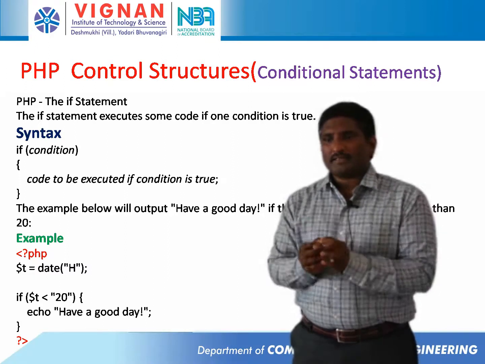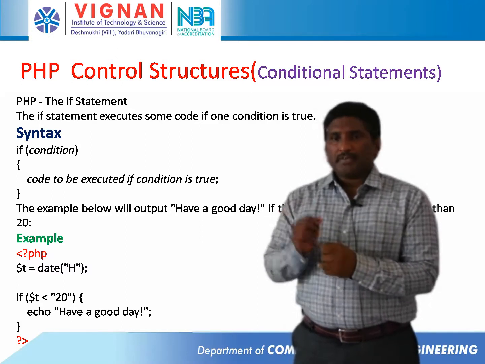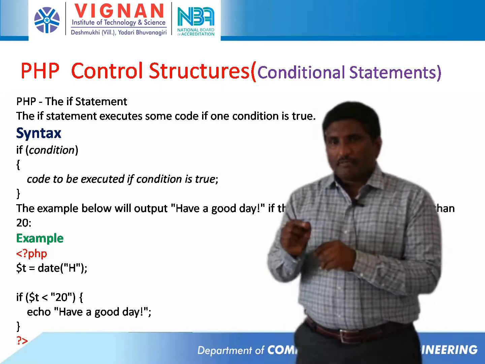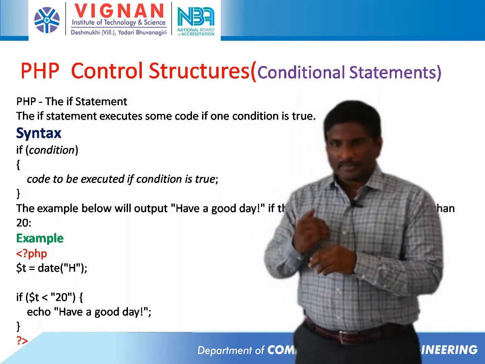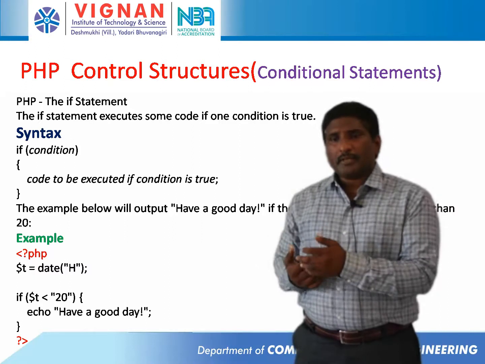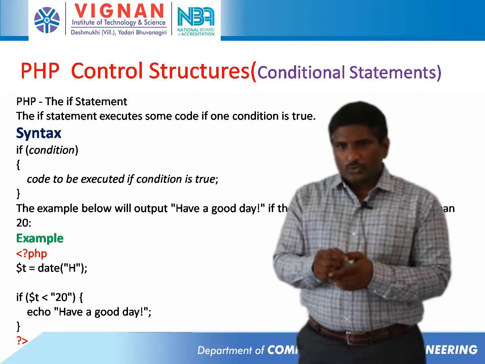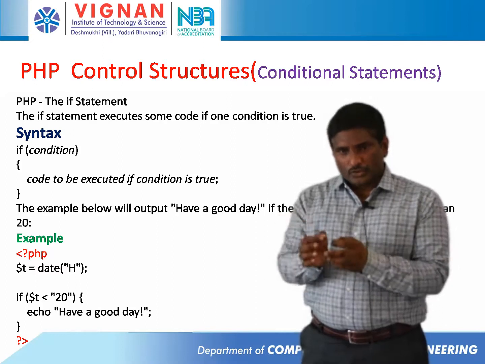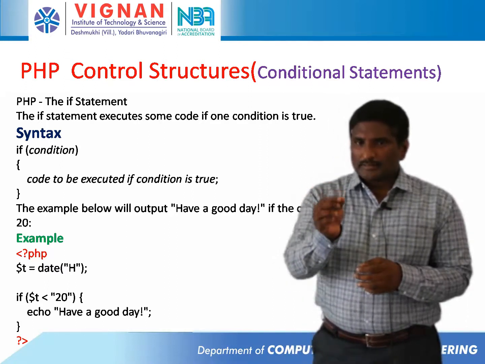So here my condition is the hour. H stands for hour. Here I am declaring the variable in PHP by using the date function, and I am comparing with only the hour. My condition is if the hour is less than 20, the if block will be executed. If it is greater than 20, the condition fails, so it comes out of the block. Suppose now the time is almost 11 or 12. Then the if condition is true, because the time is less than 20. So if you run this program, you will get "Have a good day". This is the use of the if condition.